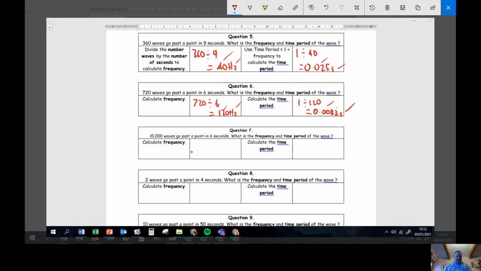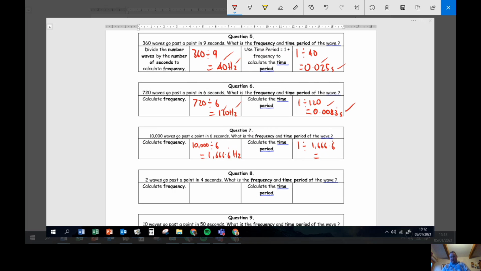Right, question 7. 10,000 waves going past a point in 6 seconds. So 10,000 divided by 6 gives me 1,666.6 continuous hertz. That's my frequency. The time period is 1 divided by my 1,666.6 continuous.